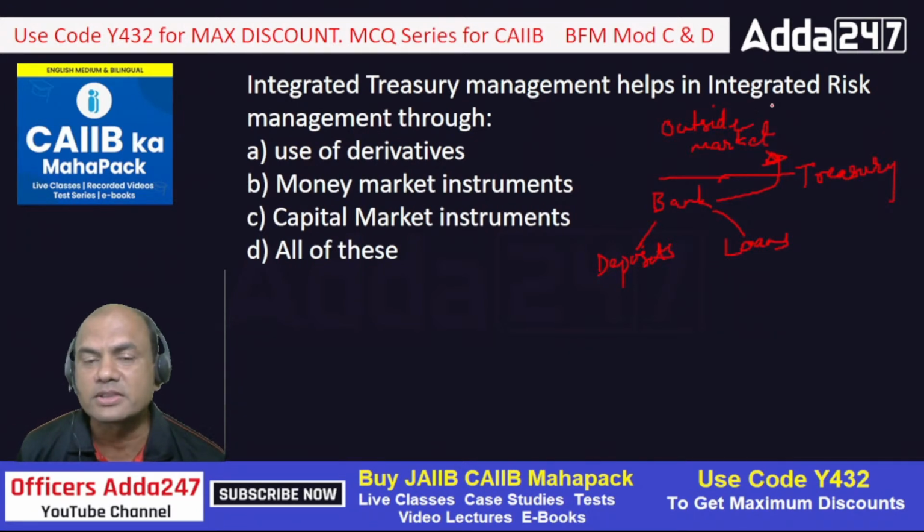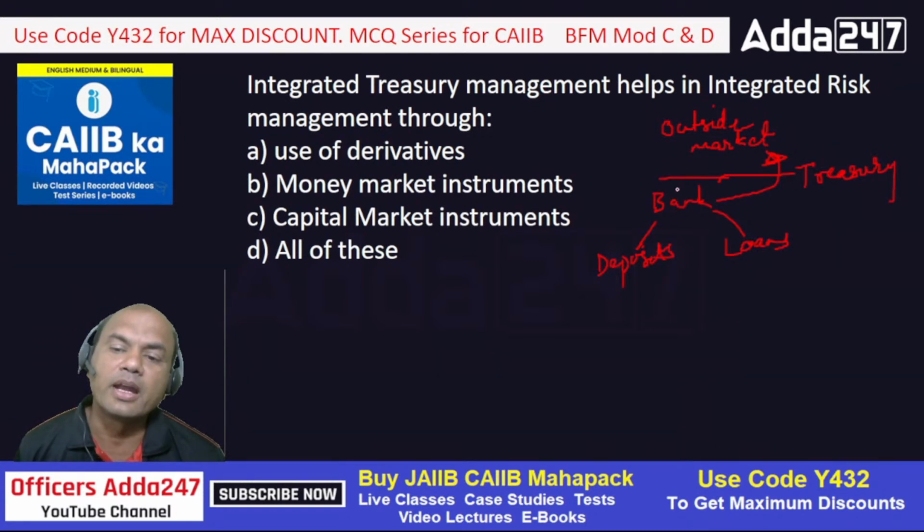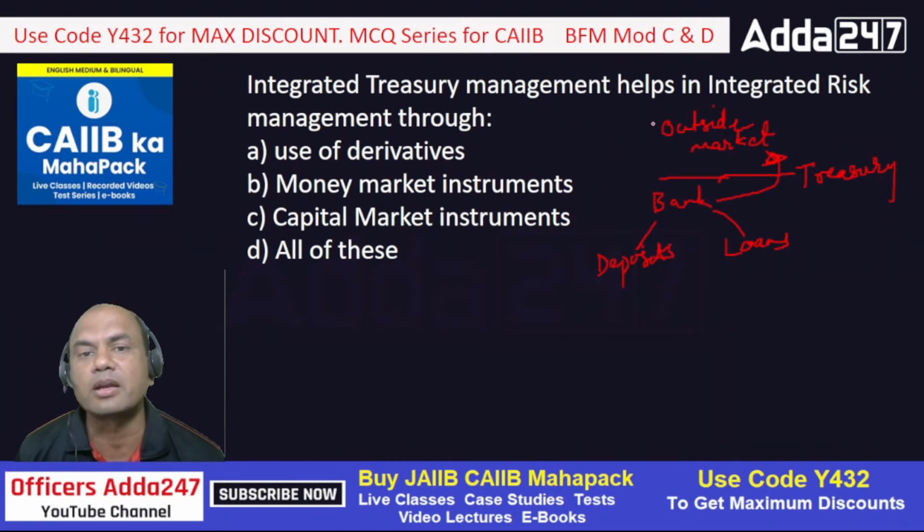So banks not only give loans nowadays, they also invest in the outside market. Outside market will include all: government securities, private securities, stock markets, dollars, repos, it can be anything. So that's basically integrated treasury. Integrated treasury combines the bank, or joins the bank, with the outside market, the outside world.